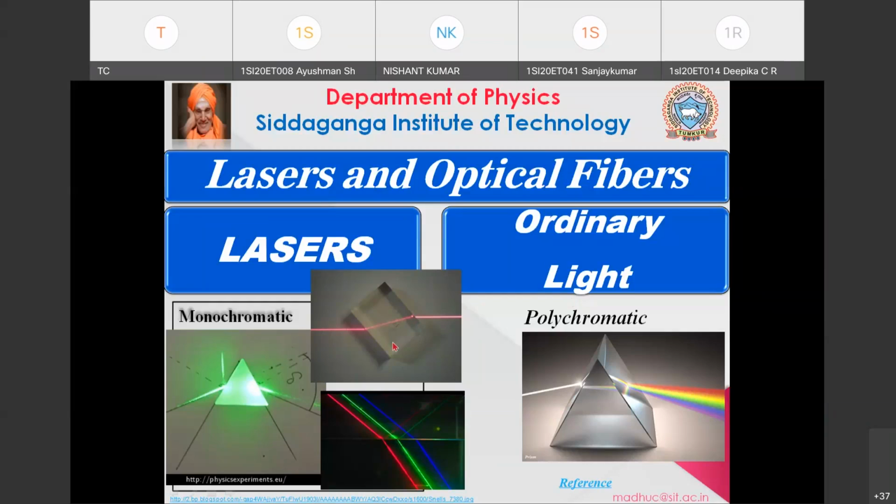And when you take polychromatic, that means it has many colors. What is the meaning of that? So whatever your friend told, that is a scientific way of defining the same thing. Monochromatic means it has a single wavelength. Polychromatic means it has multiple wavelengths.